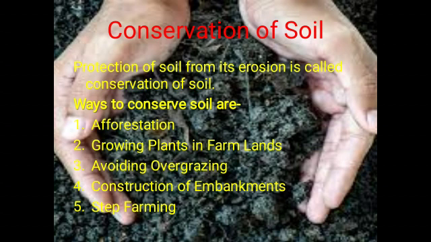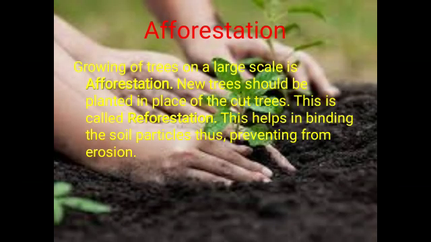There are various methods to conserve the soil, to prevent the soil from erosion. They are afforestation, growing plants in farmlands, avoiding overgrazing, construction of embankments, and step farming. We'll be discussing these one by one. First is afforestation. What is the meaning of afforestation?